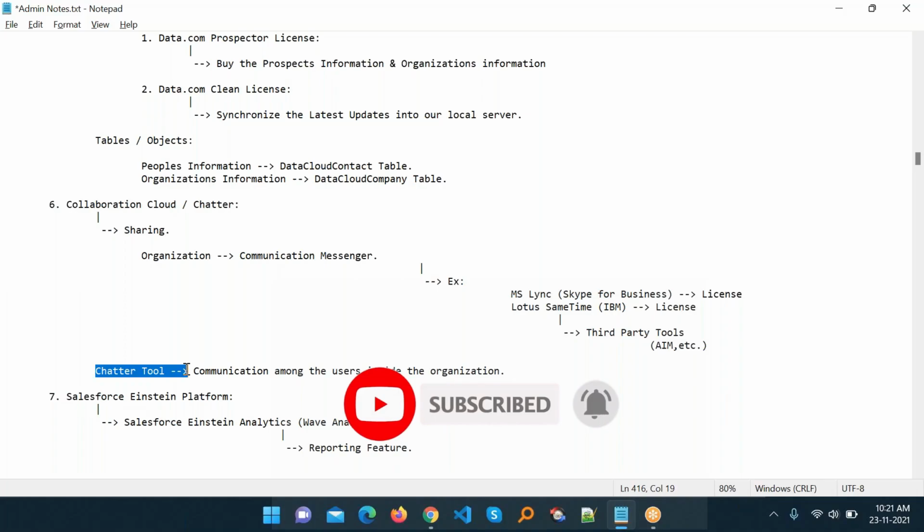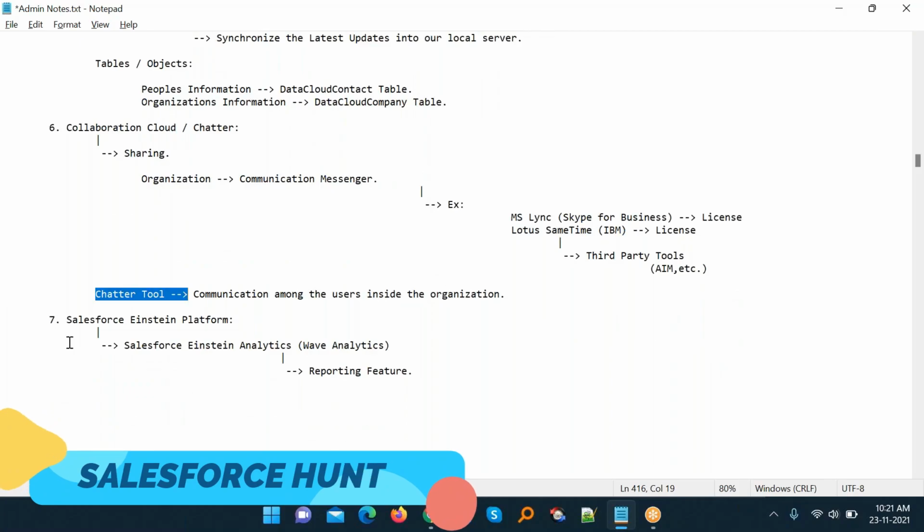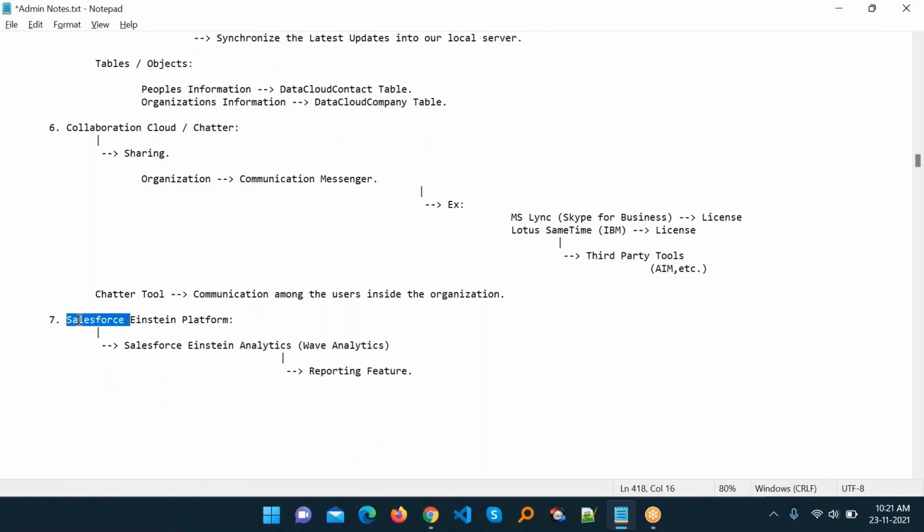Okay, and now the Salesforce Einstein platform. Salesforce also has this Einstein platform, meaning some AI tool, or artificial intelligence, to present data frequently along with your thoughts.